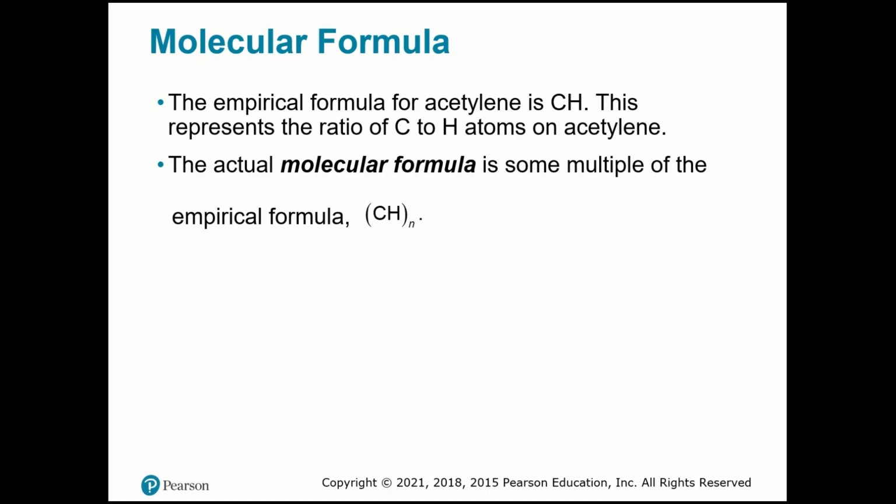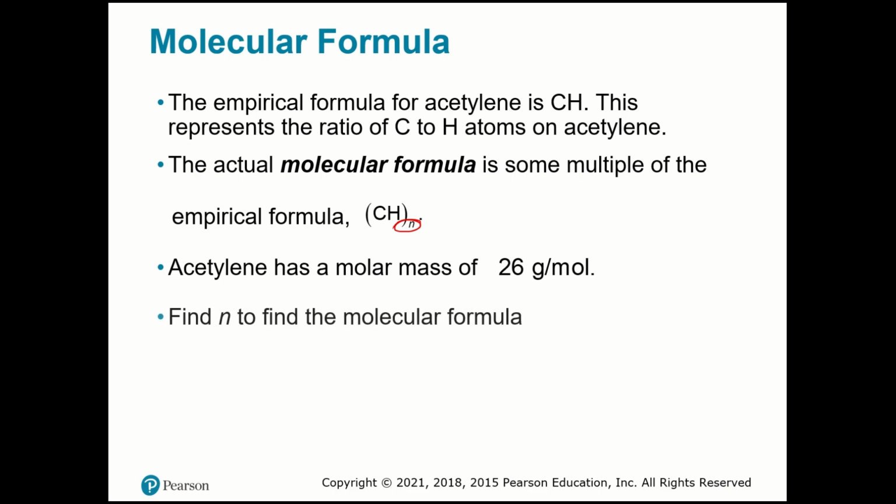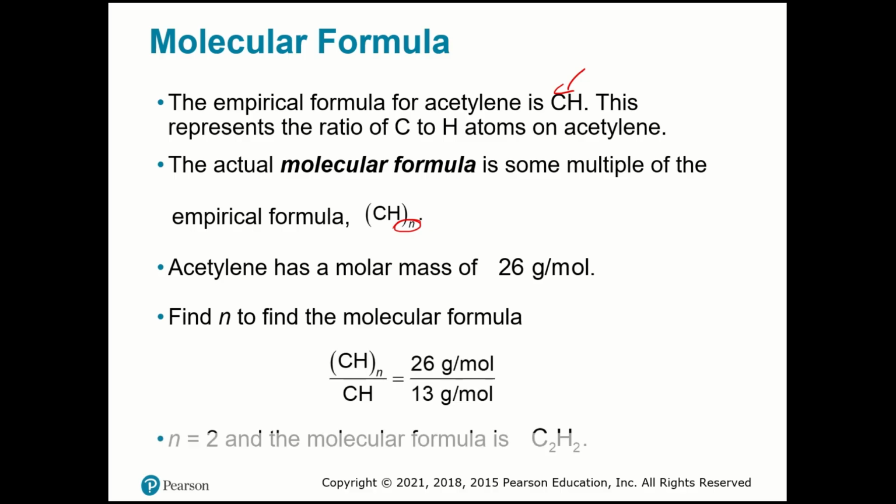And how are we going to find the molecular formula? It's not hard. If it tells you the molar mass of the molecular formula is 26 grams per mole, and you know how to calculate the molar mass of the empirical formula, carbon and hydrogen, you divide the two, and you're going to get 2. So you substitute over here, and it will be 2 carbons and 2 hydrogens. That is the molecular formula.